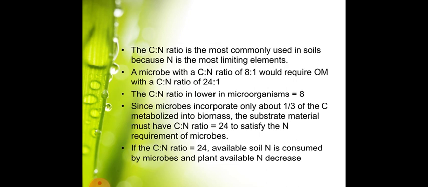The C:N ratio is the most commonly used in soil because N is the most limiting element. A microbe with a C:N ratio of 8:1 would require organic matter with a C:N ratio of 24:1. Since microbes incorporate only about one third of the C metabolized into biomass, the substrate material must have a C:N ratio of 24 to satisfy the N requirement of microbes. If the C:N ratio is greater than 24, available soil N is consumed by microbes and plant available N decreases.